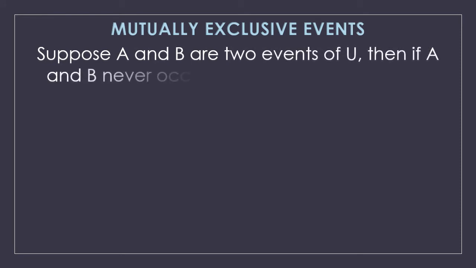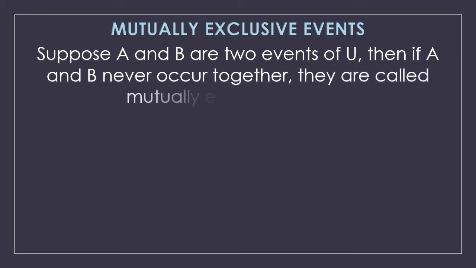Next is mutually exclusive events. Suppose A and B are two events of sample space U, then if A and B never occur together, they are called mutually exclusive events. That means if A happens, B cannot happen. If B happens, A cannot happen. That means they can never happen together.